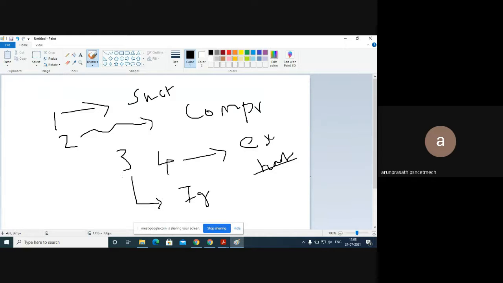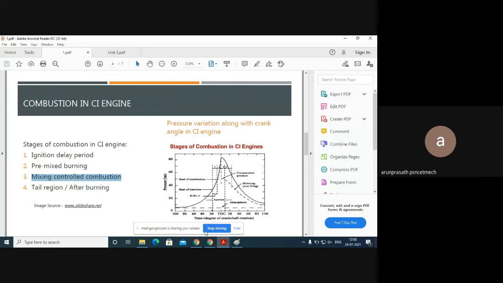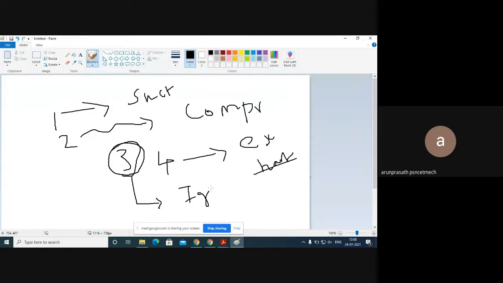In this third stroke, we have these stages. We can link the fourth stage also, because the fuel is completely converted into gas in the third and fourth stages.